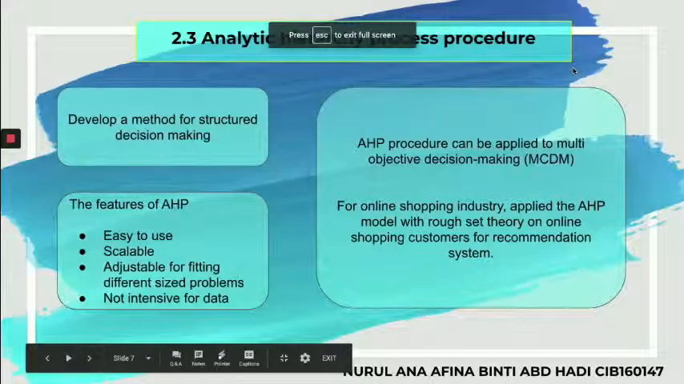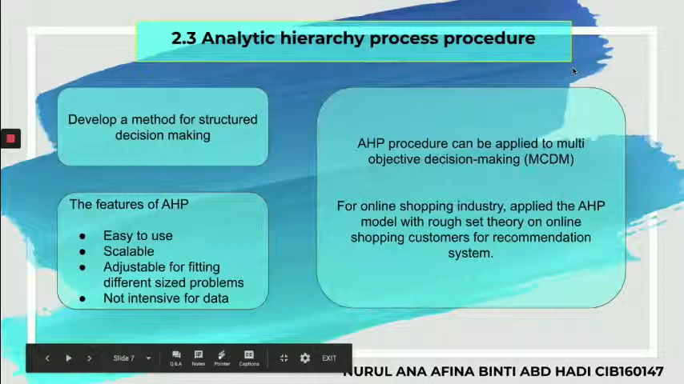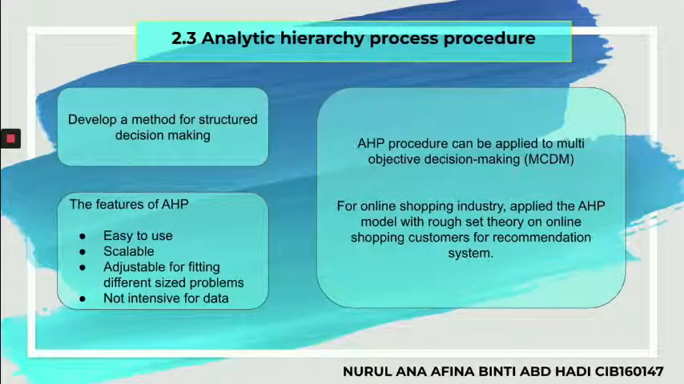Hi, my name is Anna Afina and I will proceed to 2.3, the analytic hierarchy process procedure. The purpose of the AHP was to develop a method for structured decision making. In general, the AHP procedure can be used to obtain the weights of the RFM variables. For example, in Chang 2014, they applied the AHP procedure with the purpose of sorting the customer database by customer value.